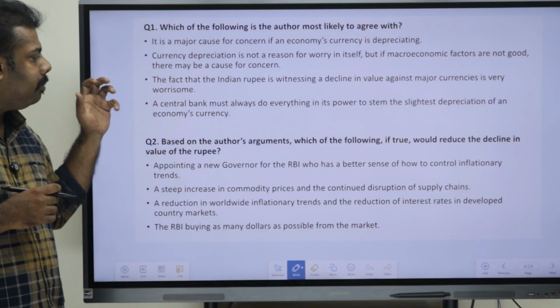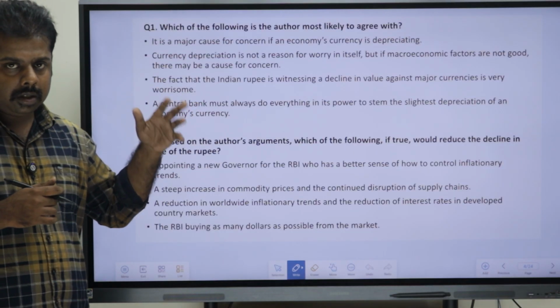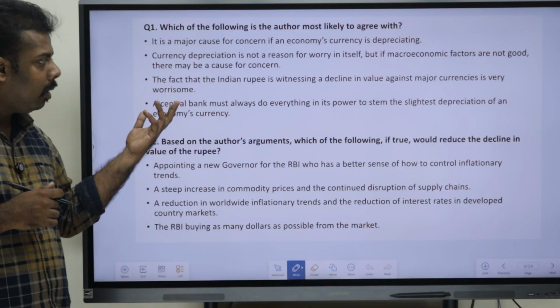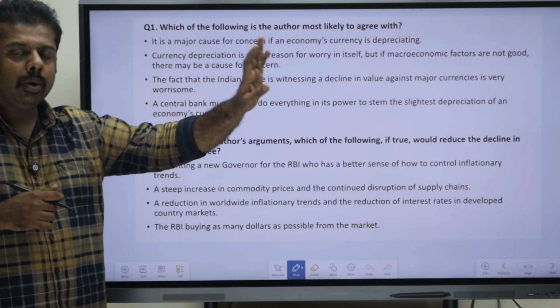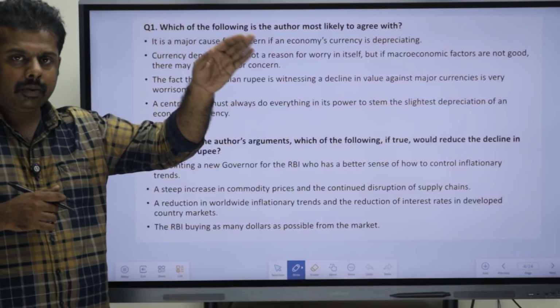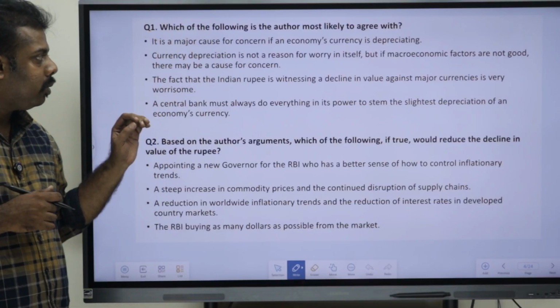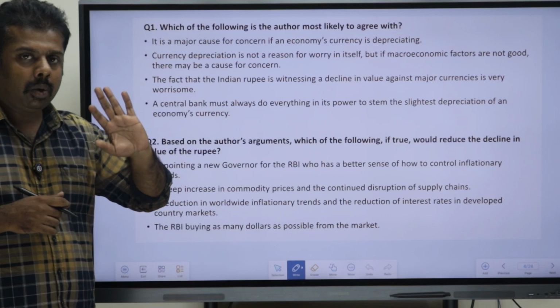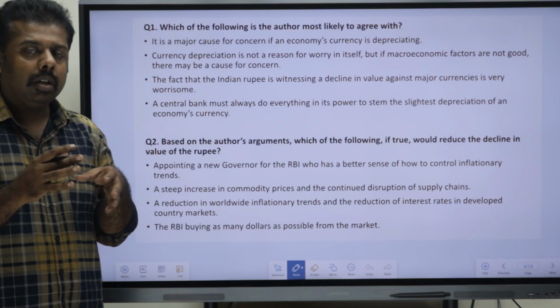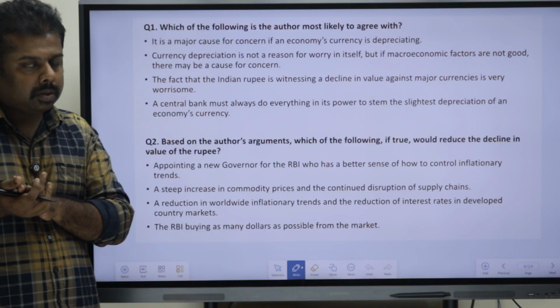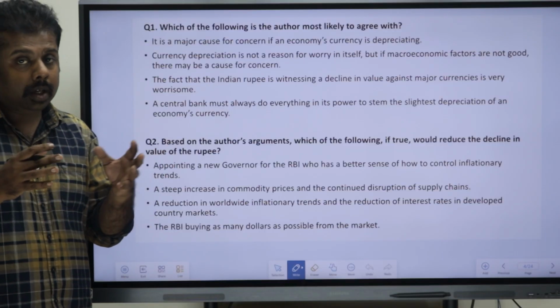Obviously there is a cause of concern, but as we know, the economy is always a fluctuating thing. If it is depreciating, that is also a cause of concern, but will the author agree with it? We can't say. It's not 100% sure that the author will agree with that.